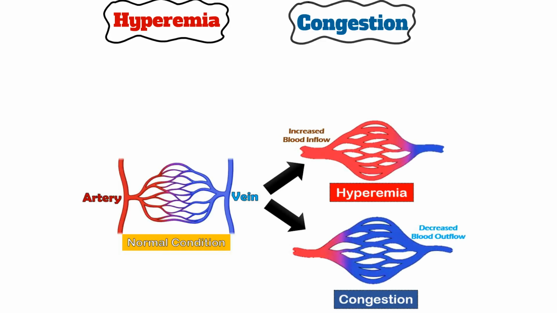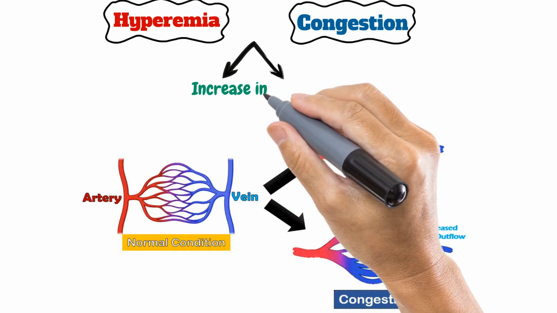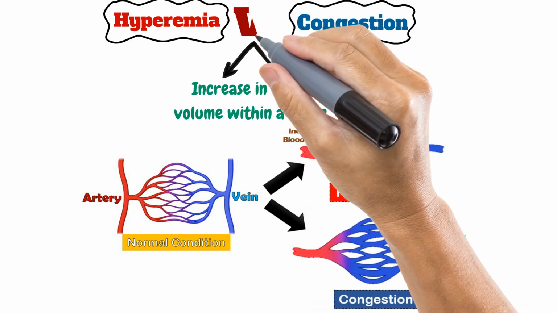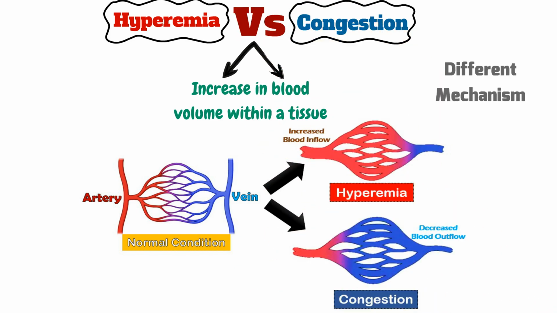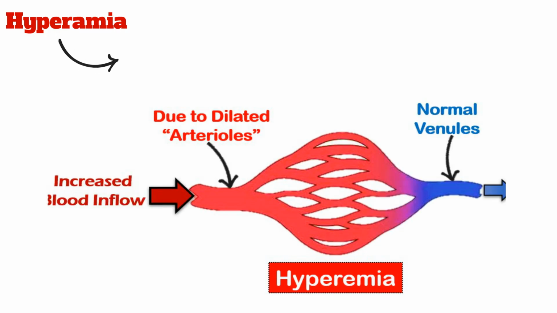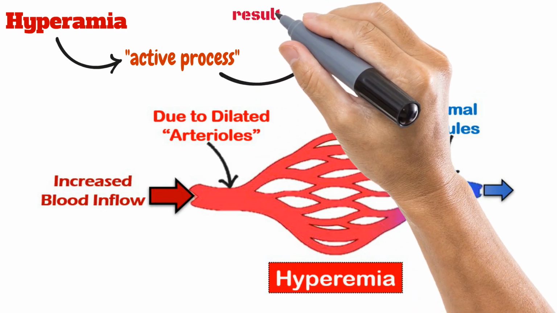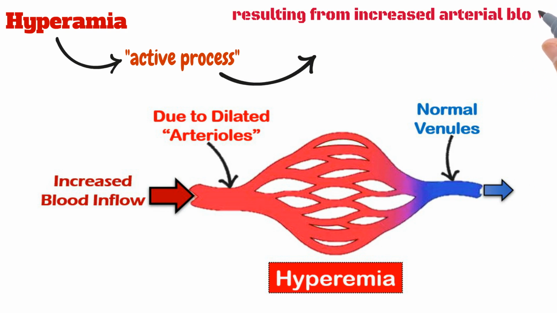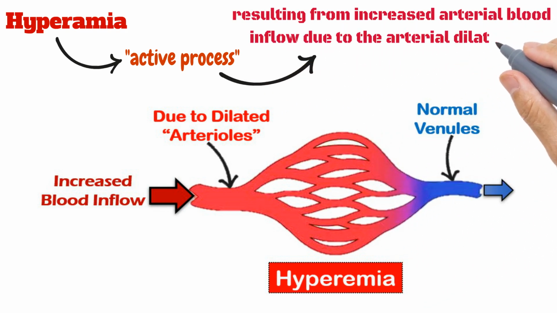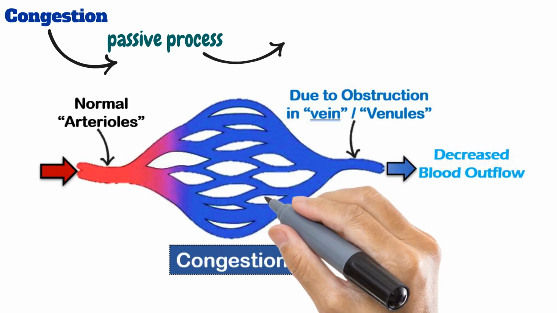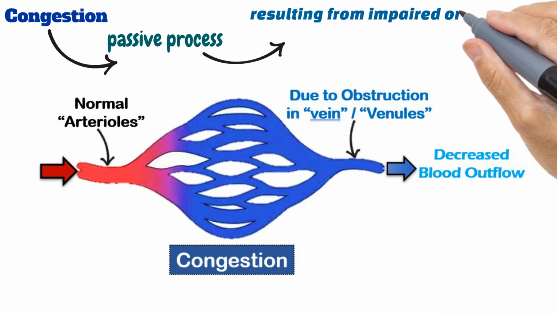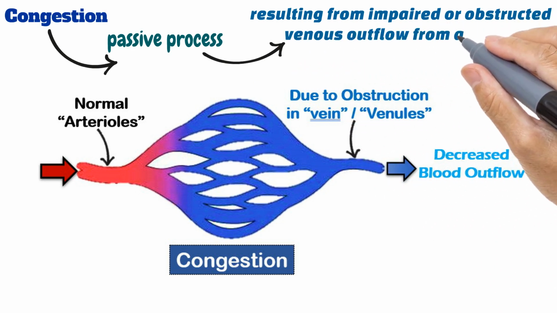Hyperemia and congestion simply mean an increase in the blood volume within a tissue, but they have different mechanisms. Hyperemia is an active process resulting from increased arterial blood inflow due to arterial dilatation, whereas congestion is a passive process resulting from impaired or obstructed venous outflow from a tissue.